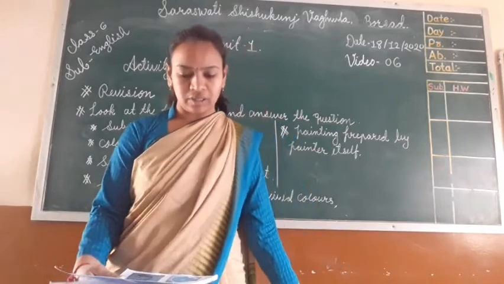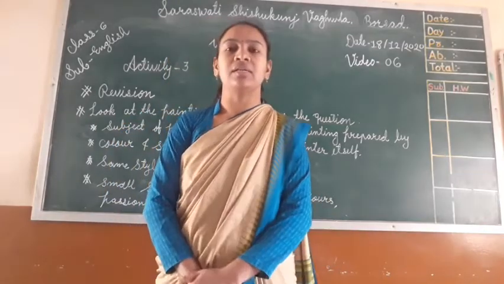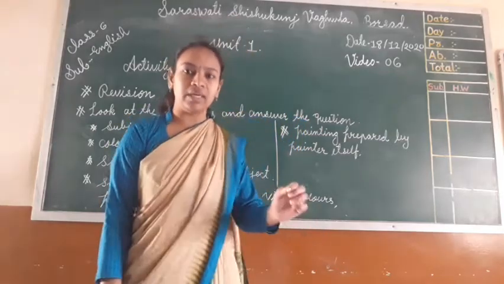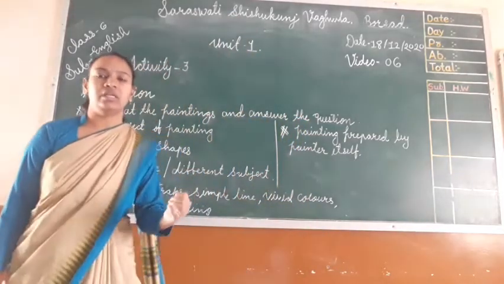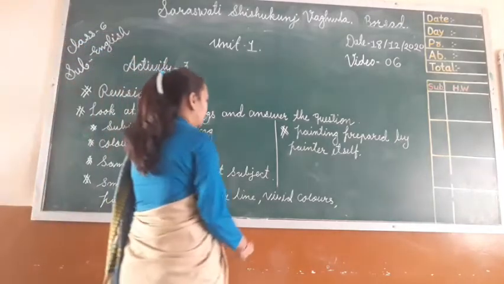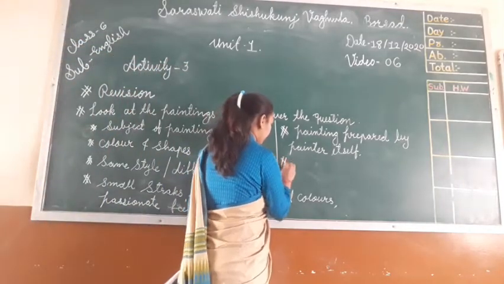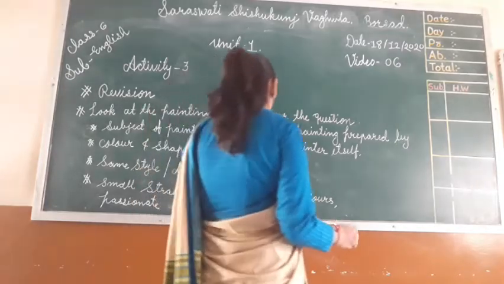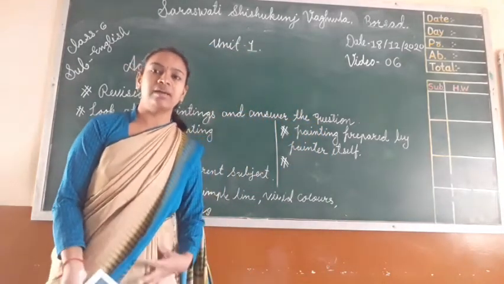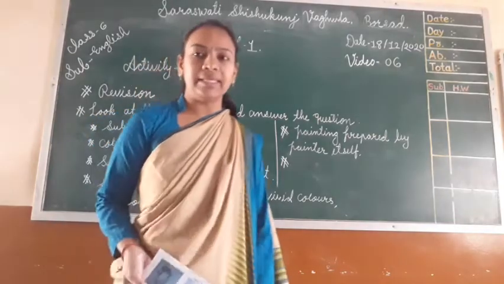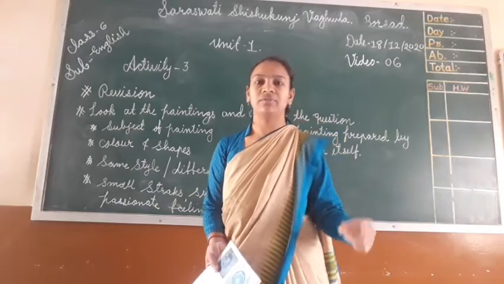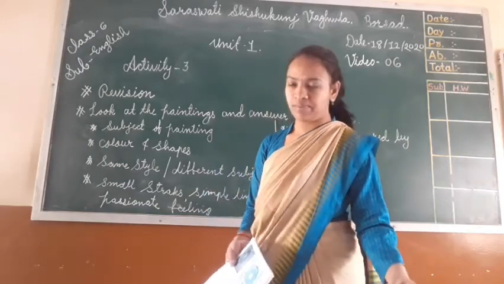Let me go further. What is the common thing in all the three paintings? Let me see, which kinds of colors are used by the painters? It is the same. The brush used is the same.